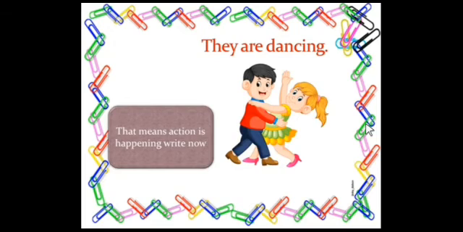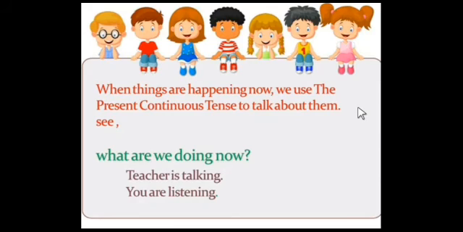And what are they doing, these students? They are dancing. Can you see this picture? They are dancing right now. That means the action is happening right now. If the actions are happening right now, we say those are in present continuous tense.